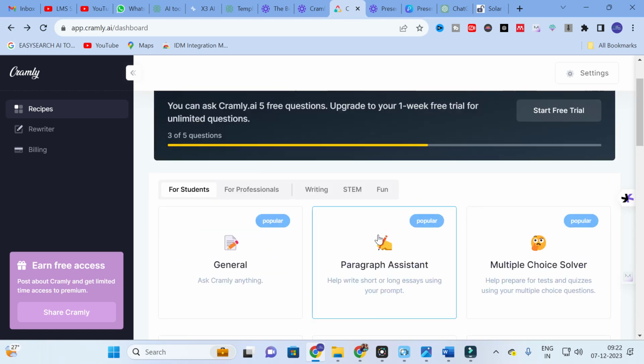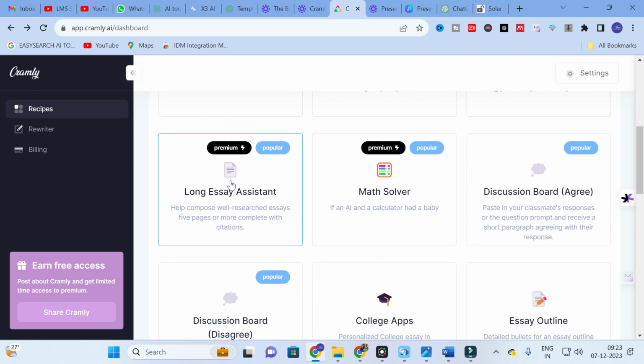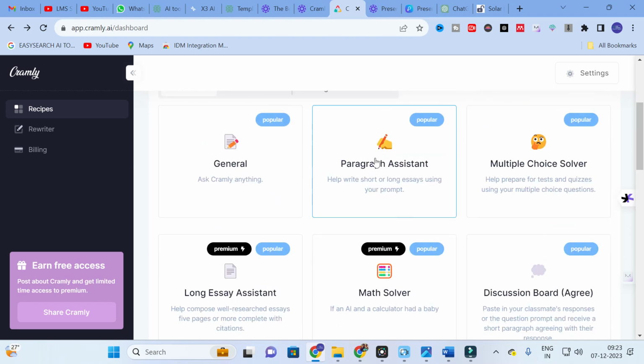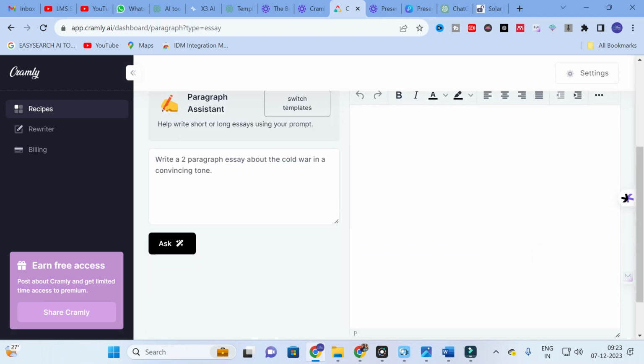Next one you can see paragraph assistant and then long essay assistant. Here we will explore with paragraph assistant. In this, write 2 paragraphs of essay about Cold War in a convincing tone. Like that you can give your prompt here. Here the default thing I have given is the same. Let us see how it will generate the content.